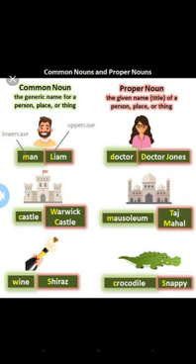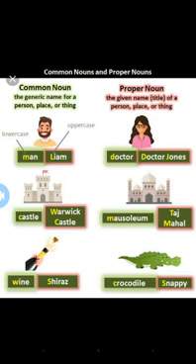And proper nouns are names used to name a particular person, place, idea or thing. So a proper noun is a name which is given to a particular person. Every time keep this in mind: a proper noun begins with a capital letter. While we are writing our name also, the first letter we write in capital letter.